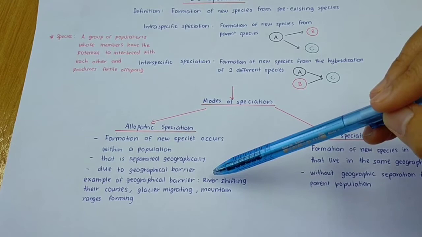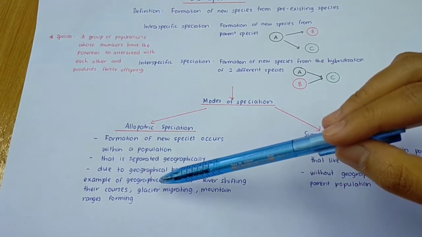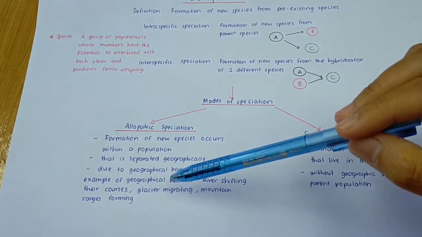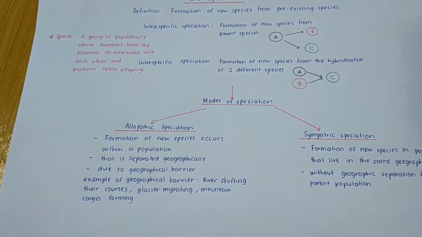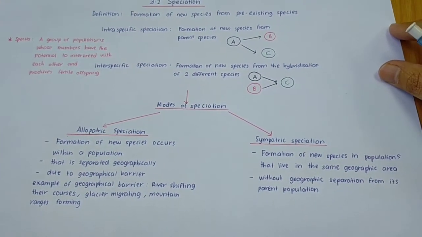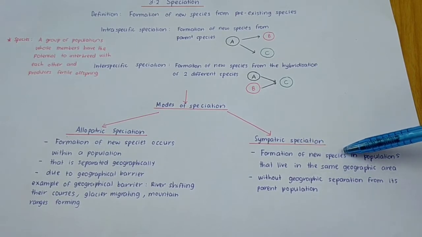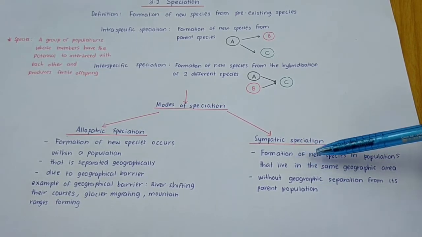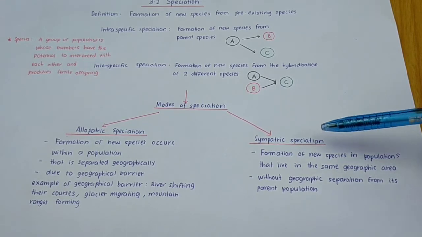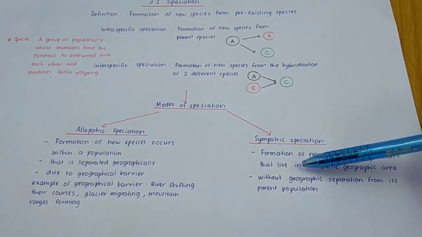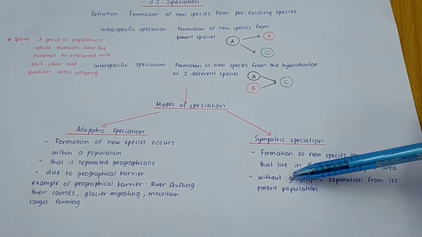So what are examples of geographical barriers? The examples are rivers shifting their course, glaciers migrating, and also mountain ridges forming. So semua ni adalah examples of geographical barriers. And then, what is sympatric speciation? It is the formation of new species in a population that lives in the same geographic area. So for sympatric speciation, it does not involve geographical separation from its parent population.